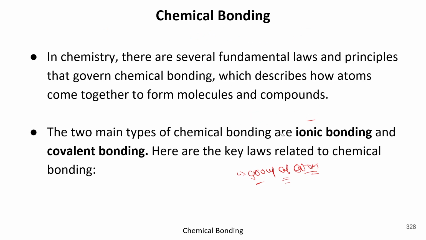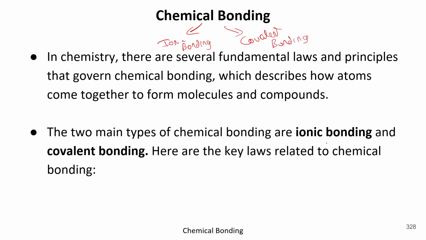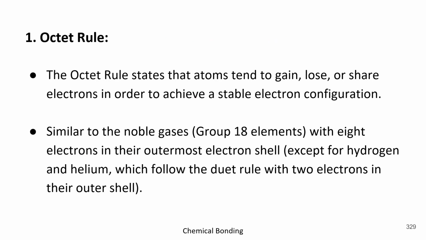And basically the entire term of chemical bonding could be divided into two main forms: ionic bonding and covalent bonding. Got it? So let's start. Before starting this bonding, we need to understand the octet rule. Basically, the octet rule was given by two persons.